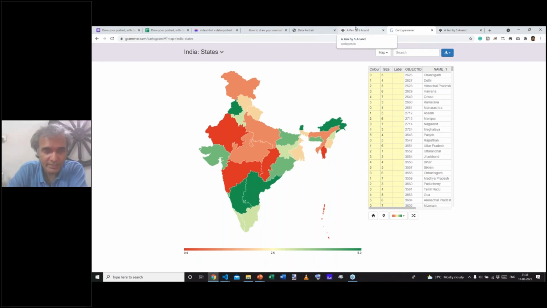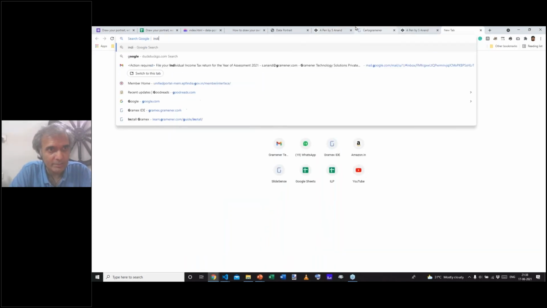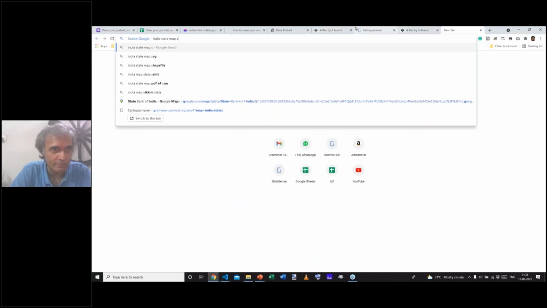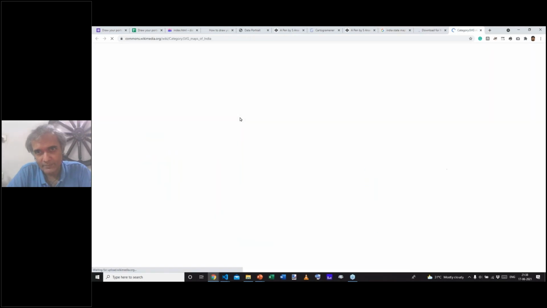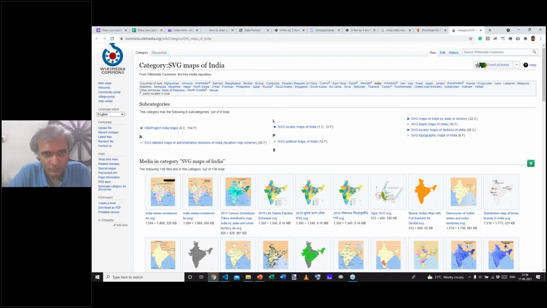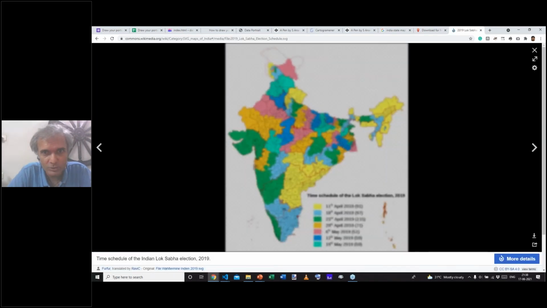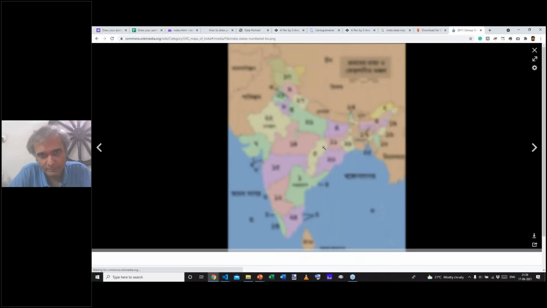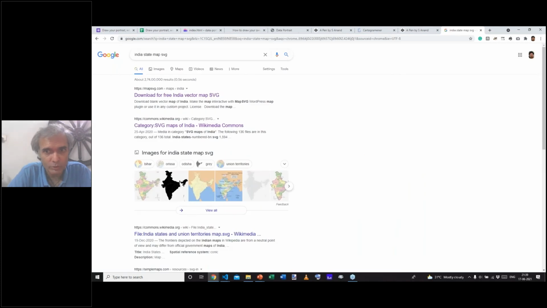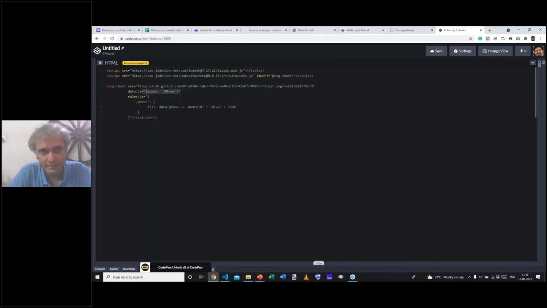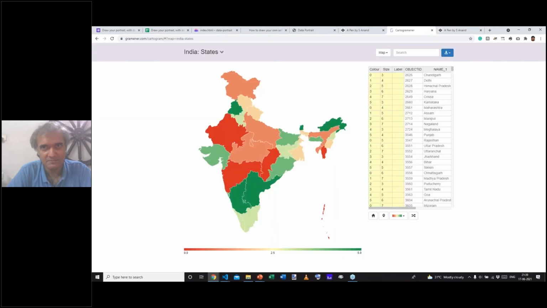And what we need is an SVG map. That's pretty easy to find. So if I said India state map SVG, okay, there's a map SVG, but more importantly, there's Wikimedia. And in Wikimedia, we'll find all of these. And each one of these is a map which is created as an SVG. So which means that you'll be able to download SVG maps directly from Wikimedia and start using something like this.